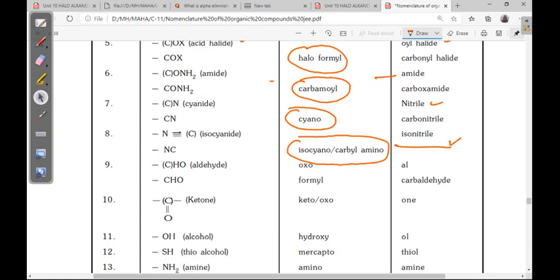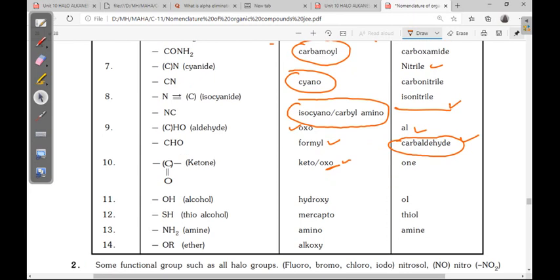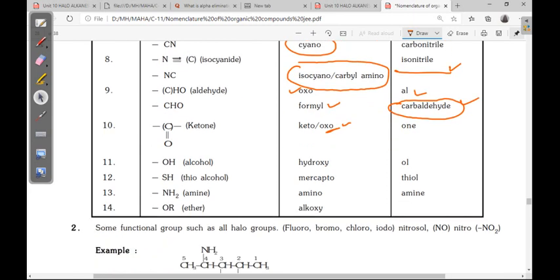Next, this carbaldehyde, whenever it is not covered in the main chain, in that case we have to take carbaldehyde. Next, these are the suffixes and prefixes you have to learn. Here you can observe carboxamide. What is this carboxamide?